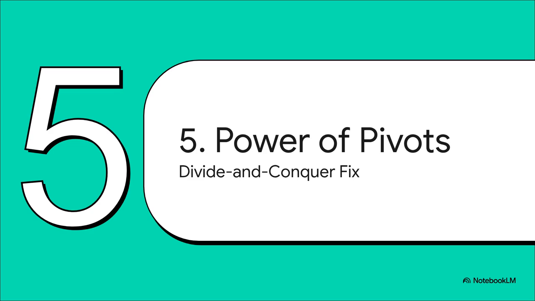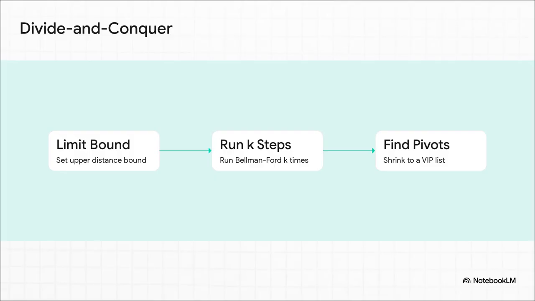Section 5. The power of pivots. Now, we're not going to get bogged down in the dense mathematical proofs today, but conceptually, their divide-and-conquer mechanism is so elegant. Instead of putting everyone in a giant, dynamic line like Dijkstra does, they first limit the massive frontier by setting an upper distance bound. Then, taking a page right out of Bellman-Ford, they just run a few unsorted relaxation steps, specifically k times, from that frontier. By doing this, they effectively solve the easy short paths instantly, with zero sorting required.